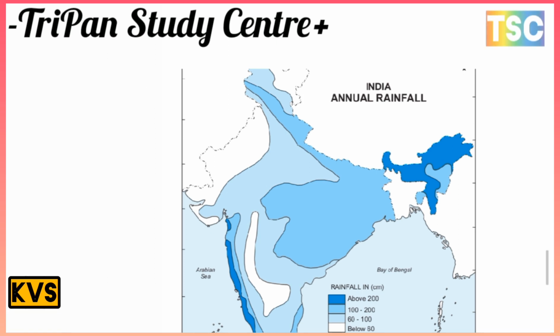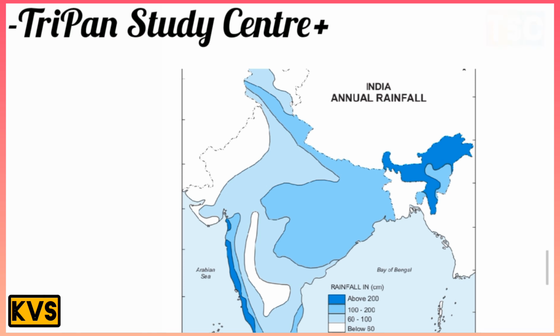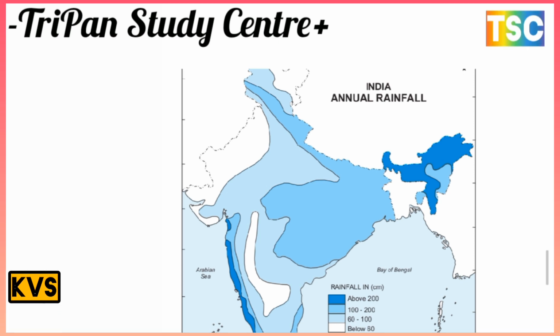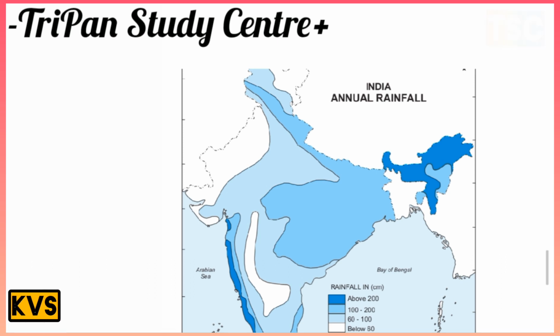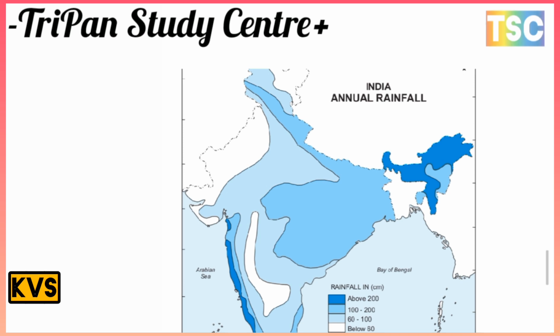On the other side, the light blue shows mostly Bihar and Madhya Pradesh, with 100 to 200 centimeter rainfall, and 60 to 100 centimeter is the maximum in other areas. Rajasthan and Gujarat are important here, and below 60 is almost all of Rajasthan. You know that examiners ask many types of questions on higher rainfall and lower rainfall.